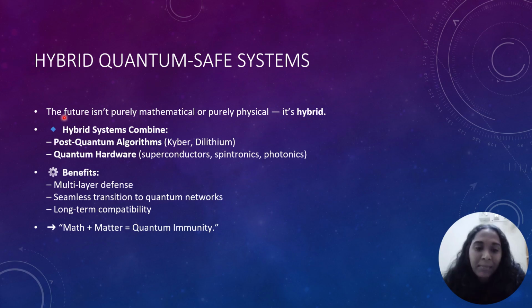Hybrid systems combine post-quantum algorithms such as Kyber and Dilithium with quantum hardware: superconductors, spintronics, and photonics. Some of the major benefits are multi-layer defense, seamless transition to quantum networks, and long-term compatibility. We are using both math and matter, which gives us quantum immunity.